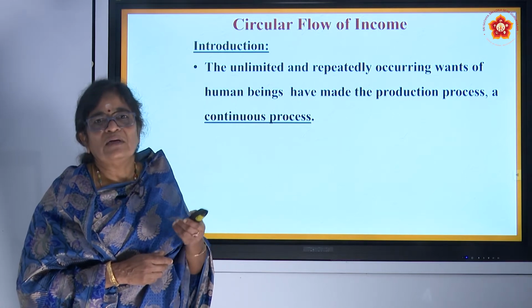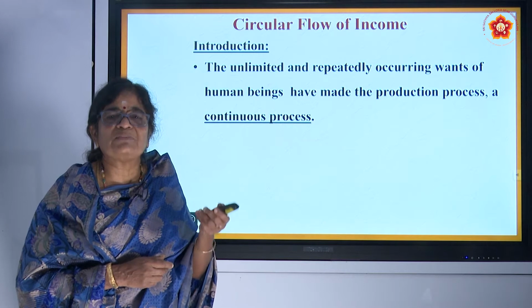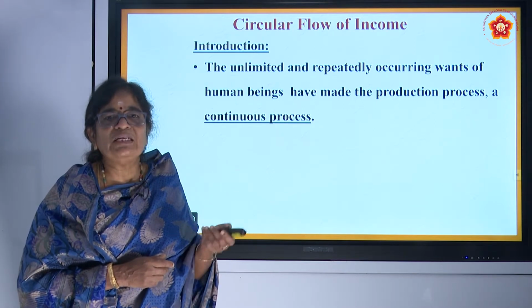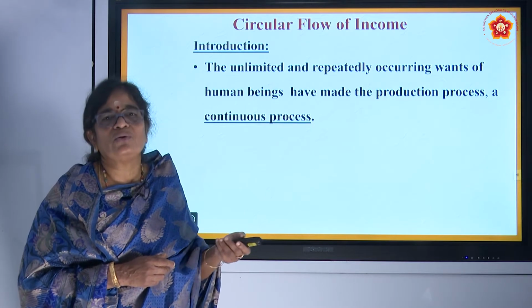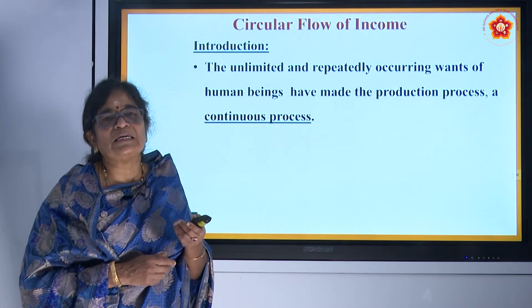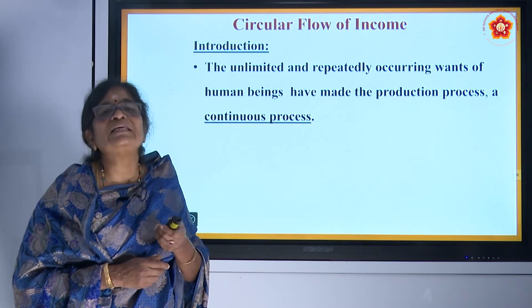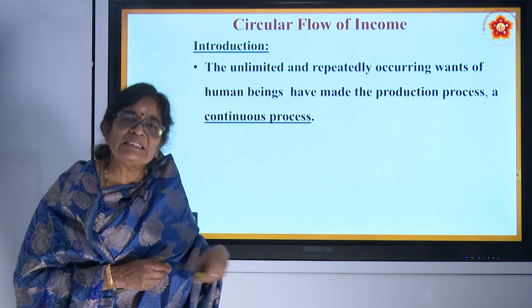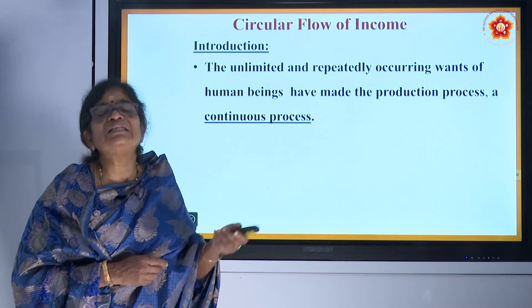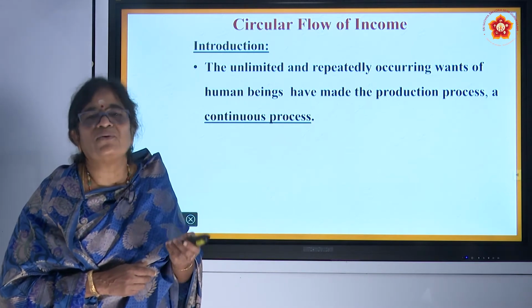When you produce using the natural resources, these products such as rice, wheat, vegetables, meat, milk and all, they have to be sold. When you sell them in the market to satisfy the human wants, what do you derive? You derive the income. Therefore, the income is going on in a circular way between the sectors of the economy. That is what is meant by circular flow of income.